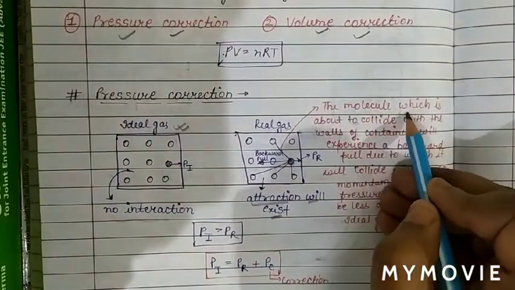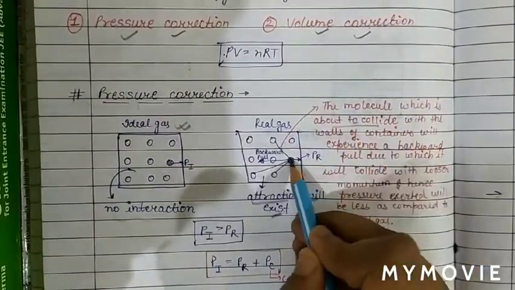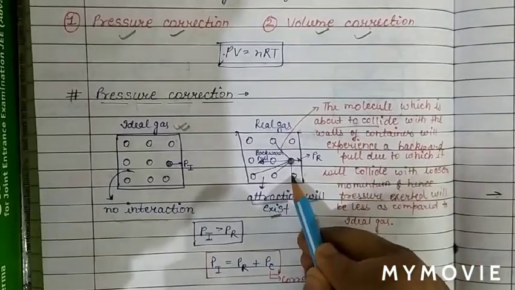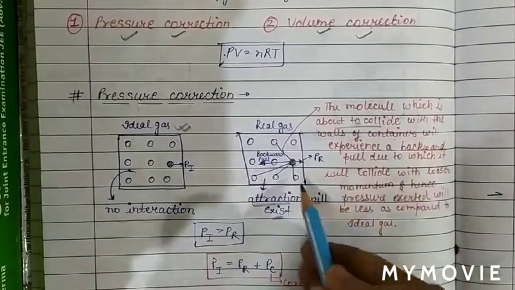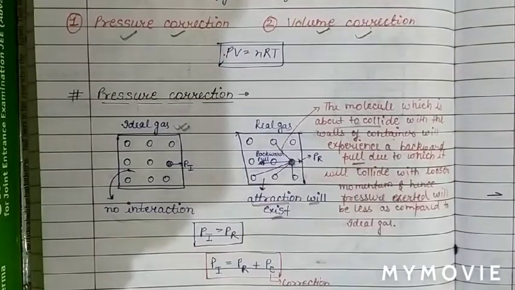The molecule about to collide with the walls of the container will experience a backward pull.